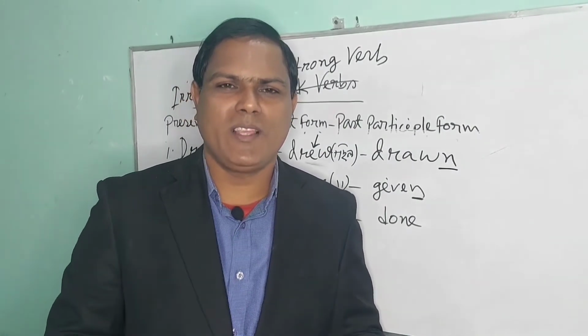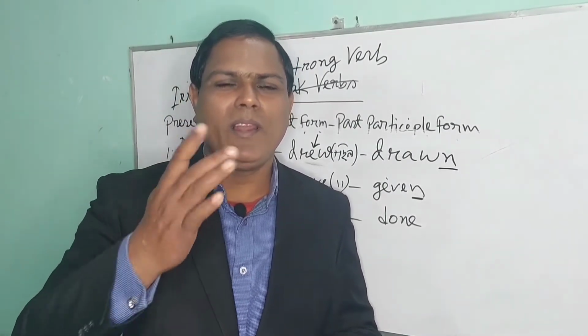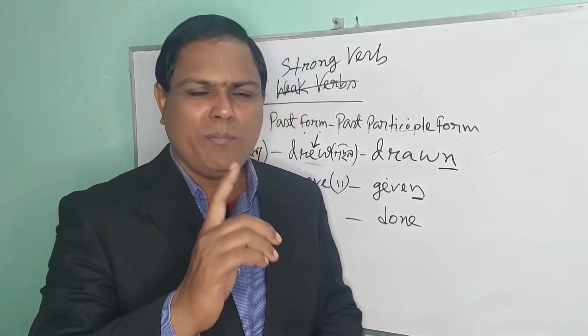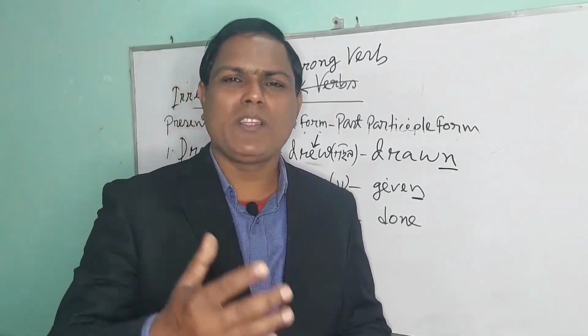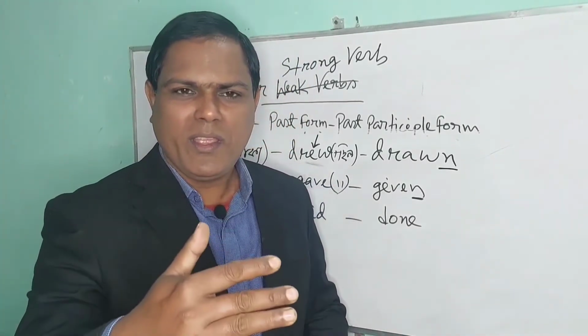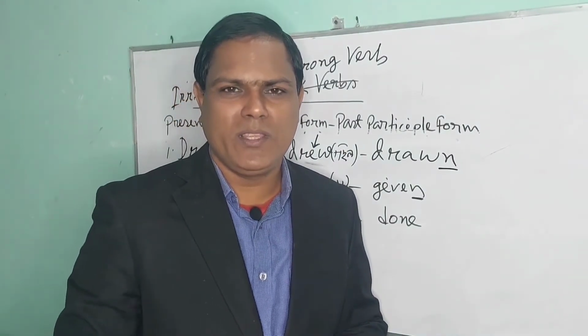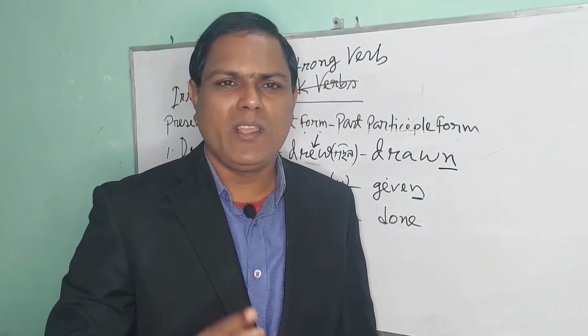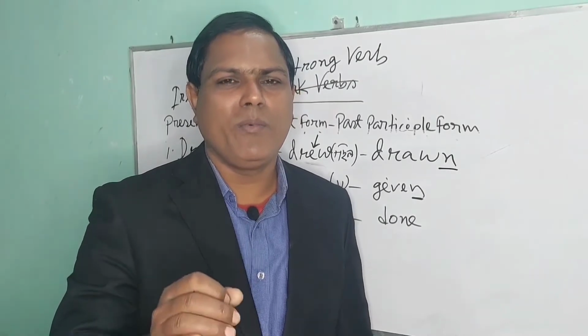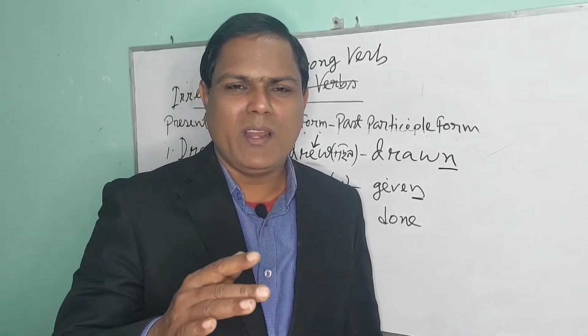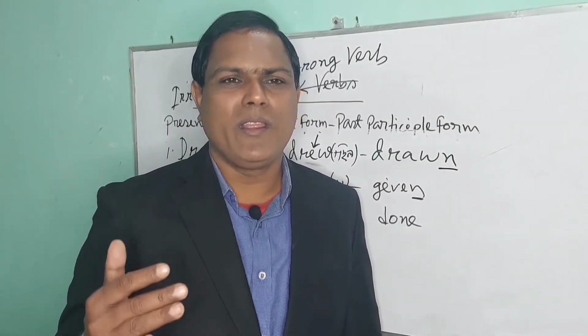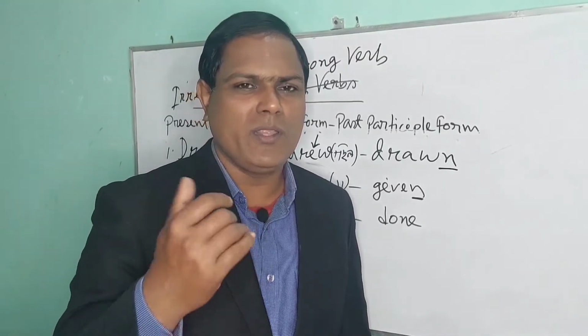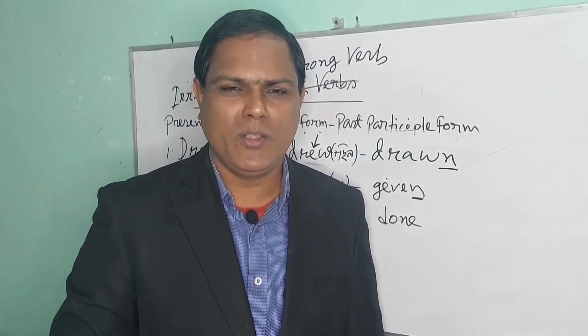From this class you have learnt that in the past form and past participle form, if a verb ends with d, ed or t, it is called a regular verb or weak verb. They are 97 to 98% according to the language specialists.